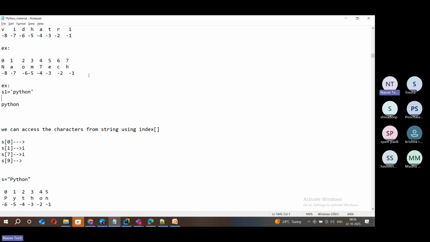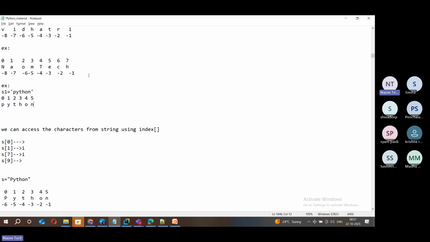The indexing starts with 0 for the first character, then 1 for the second, 2 for the third character. Likewise, you have to take the indexing: 3, and 4. So for each character or each value, there will be an index. You should understand it with these examples.